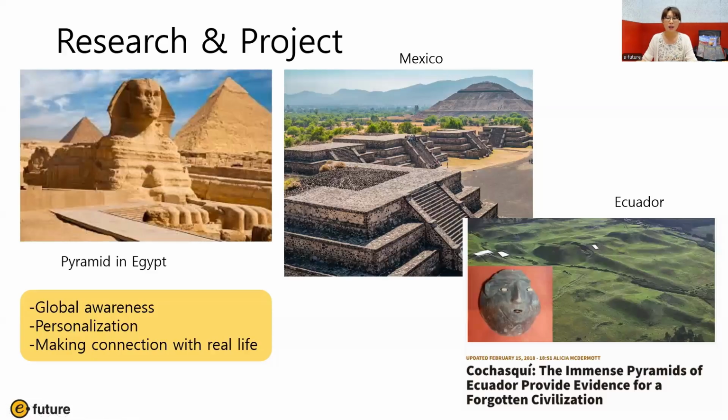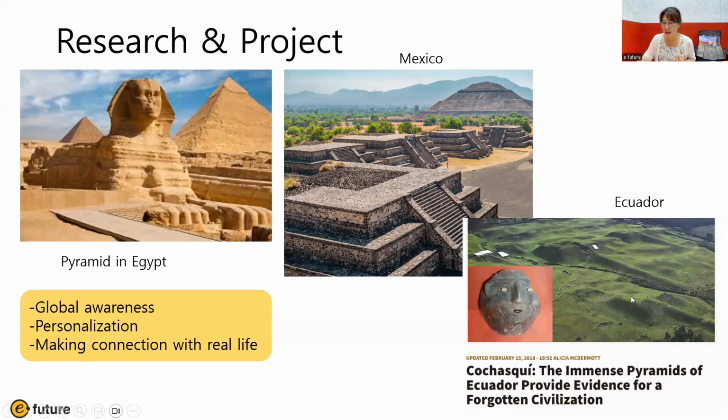After reading the text, you can do a research project. You can compare different cultures, different countries. This is the pyramid in Egypt. If you are from Mexico, maybe you can learn something about Mexico, because there are pyramids in Mexico too.